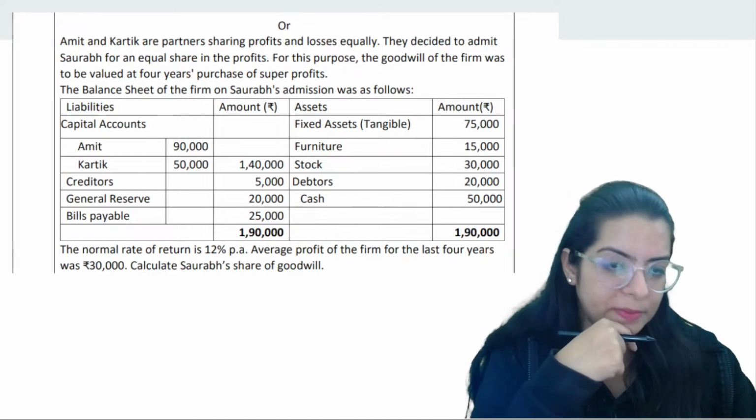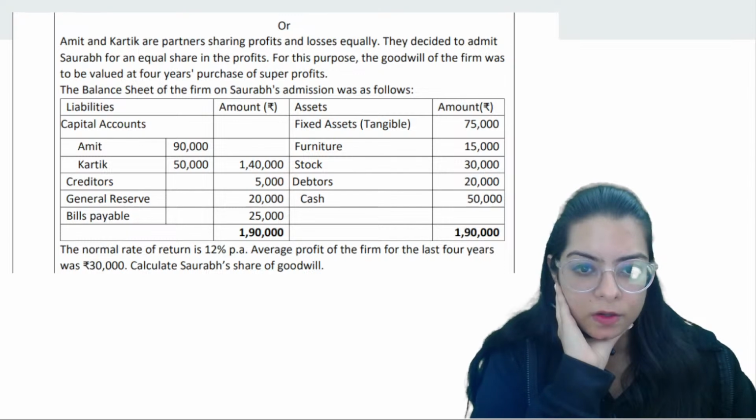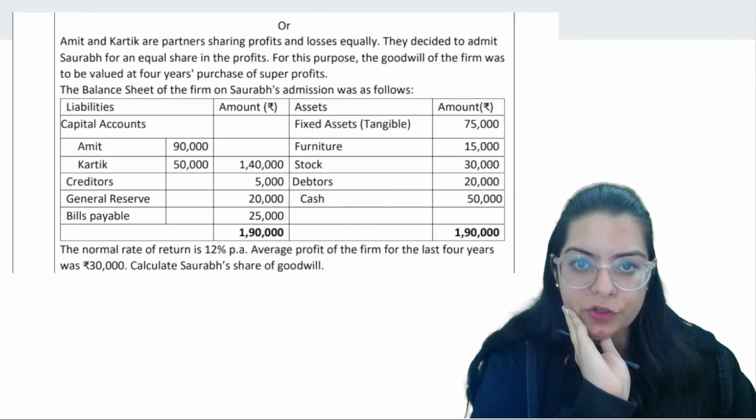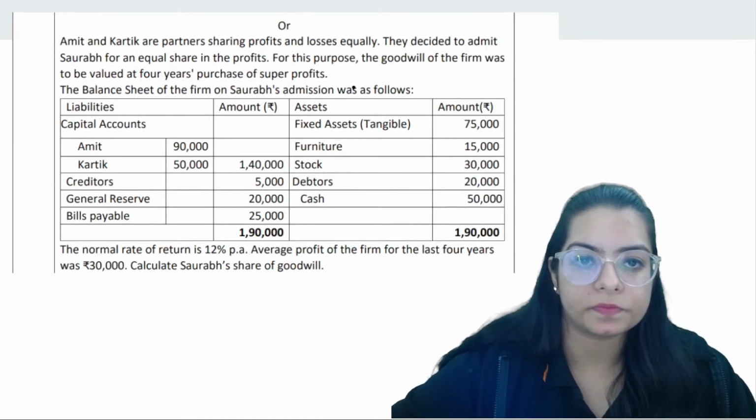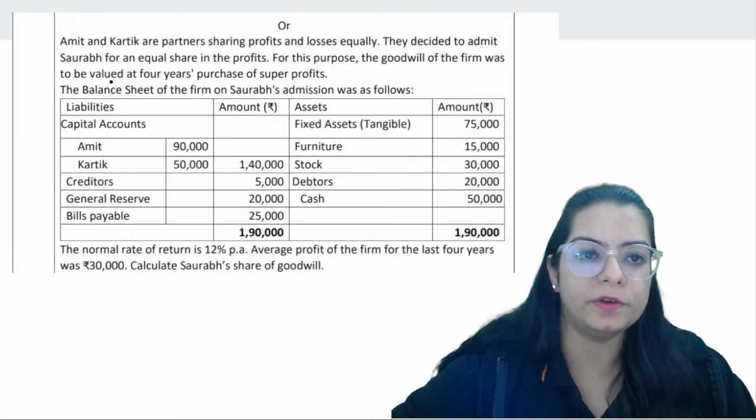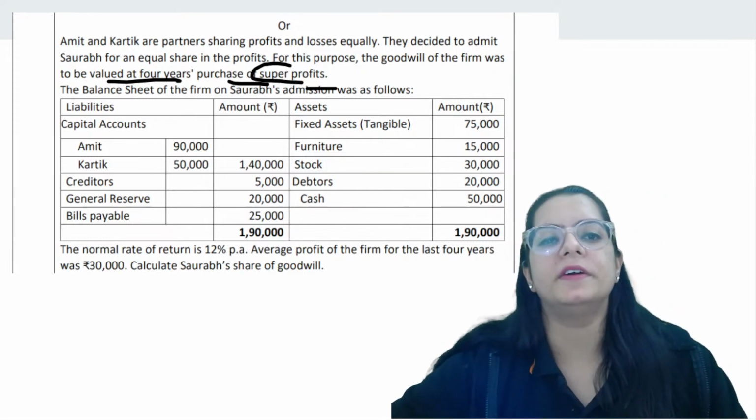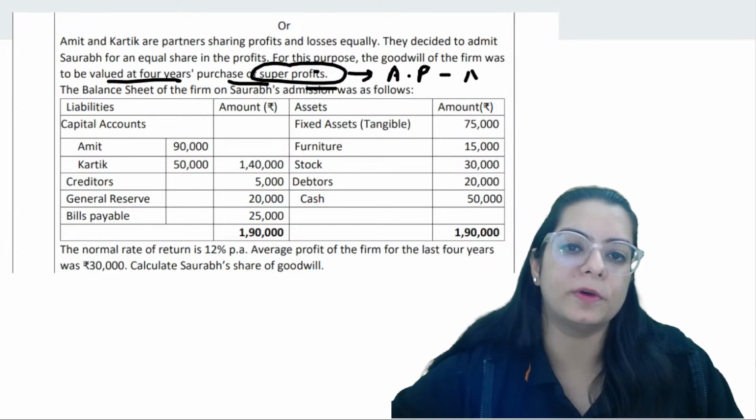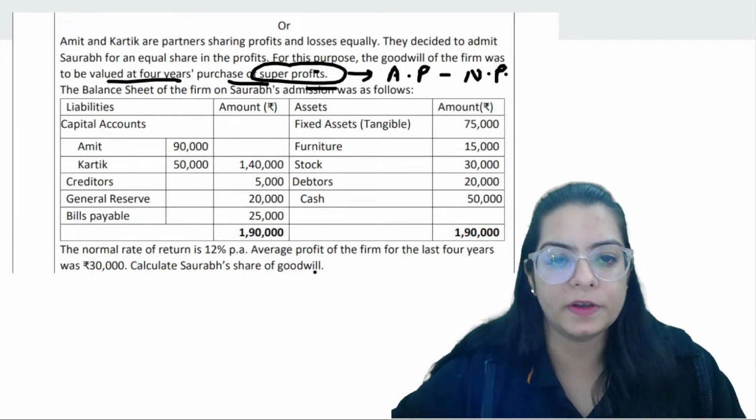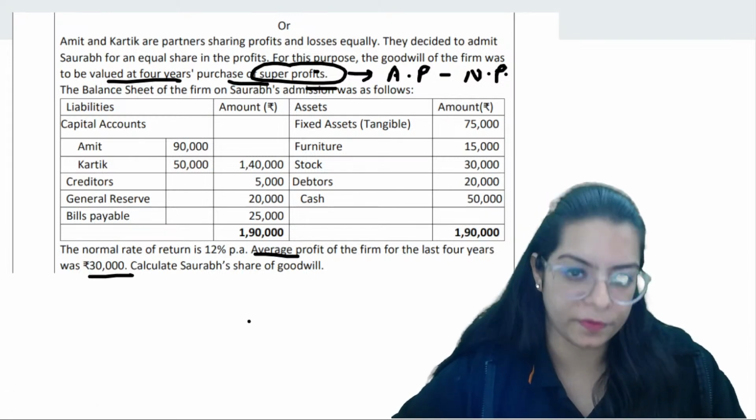Capital account balance also is given. Rate of return is also given. We have to calculate goodwill. Okay, so which formula? Super profit we have to use, right? The goodwill of the firm is to be valued by super profit. For the super profit method there are two things needed: actual profit and normal profit. Do we have actual profit, average profit? Yeah, we have actual profit. We now need normal profit.